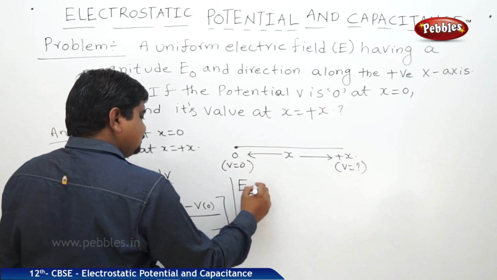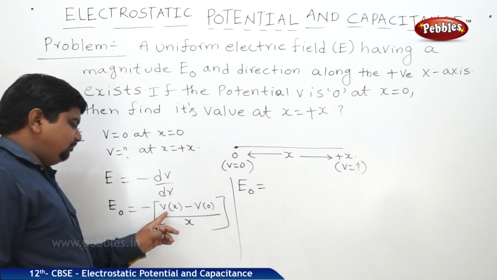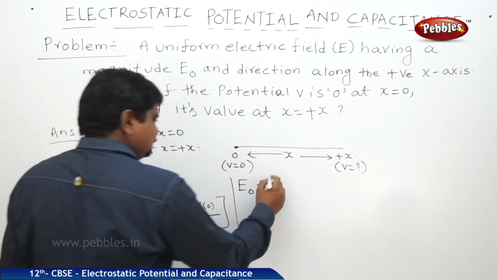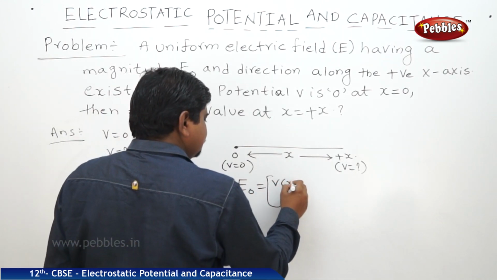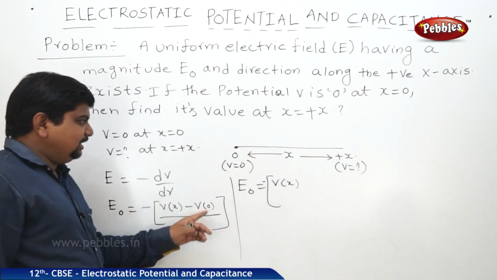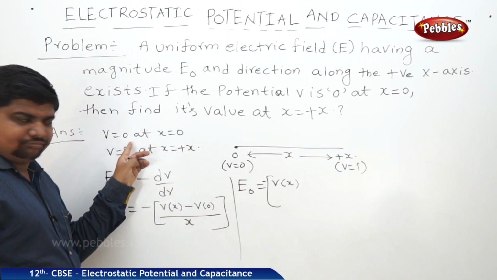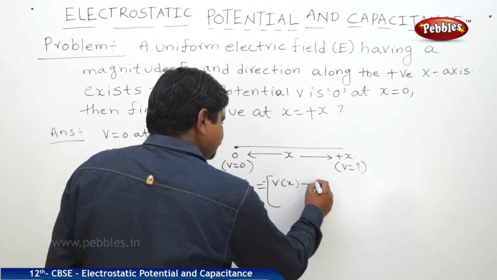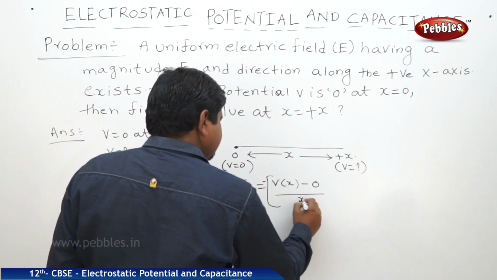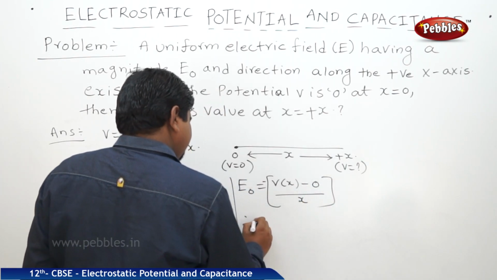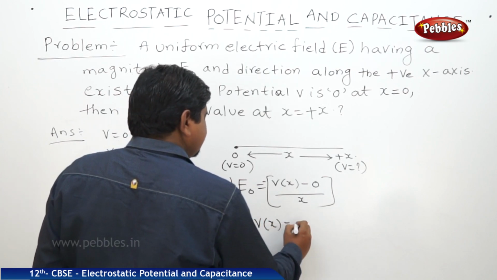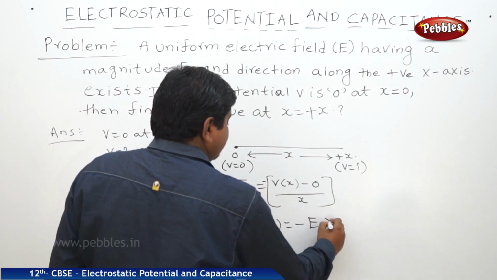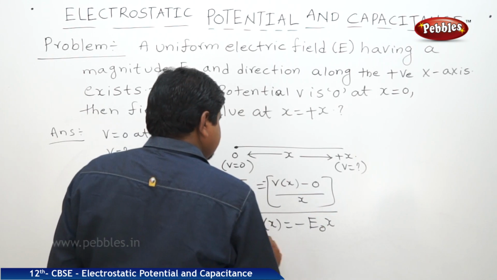Therefore, E naught is equal to minus V at x, we should find out, minus V at 0 which is 0, by x. Therefore, V at x is equal to minus E naught x.